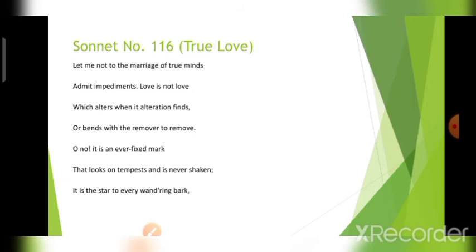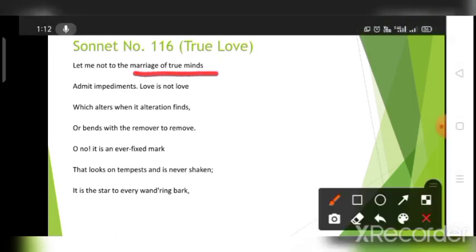In the first quatrain, we will see he defines love by telling us what it is and what it is not, what love is and the circumstances which love is not. In the very first line he says, love is the marriage of true minds.